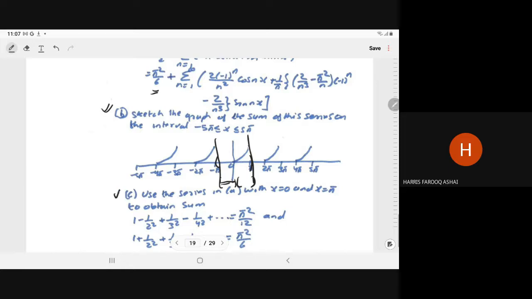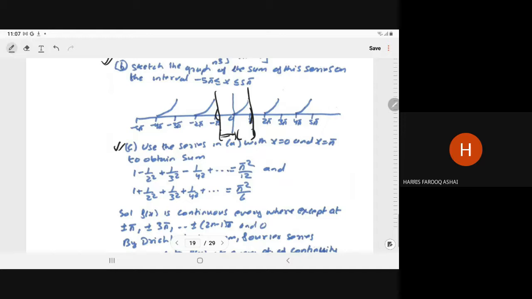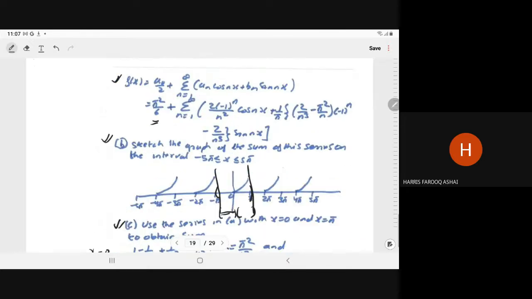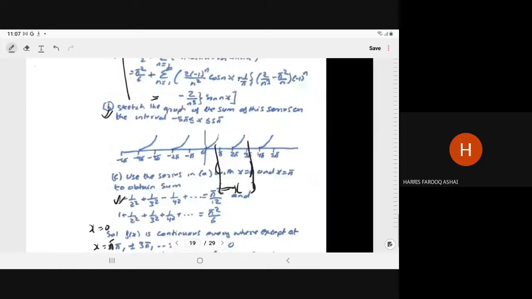Now in the C part of this question: use the series in A with x equal to 0 and x equal to pi to obtain the following series. So here you are taking x equal to 0 and x equal to pi, whatever the series we have derived here, right? So that you have to write. In this you have to put x equal to 0.